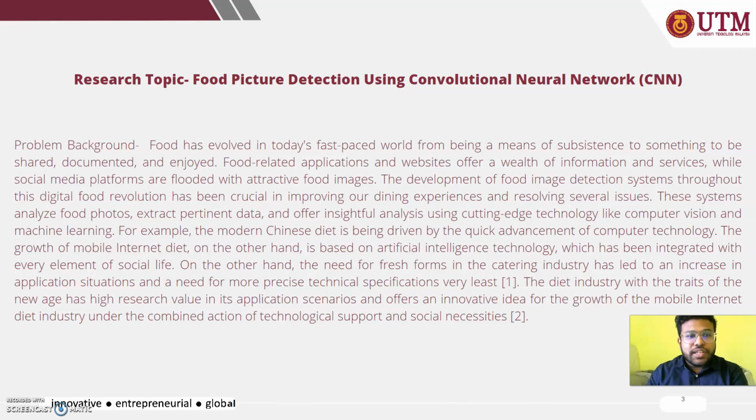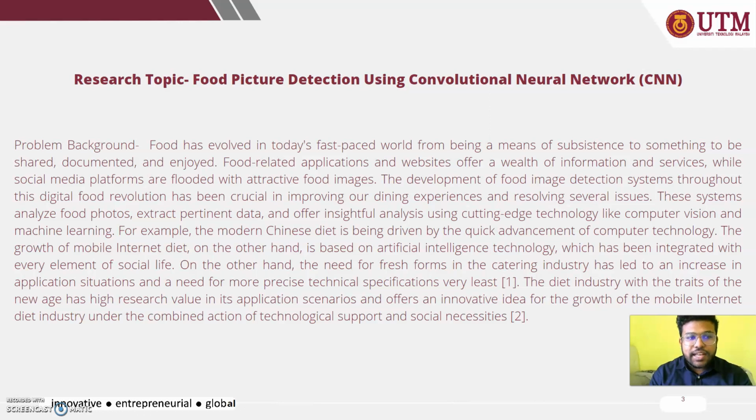So the problem background is food has evolved in today's fast-paced world from being a means of sustenance to something to be shared, documented and enjoyed. We are all eating food and going to different restaurants every day and taking different types of food. Food related applications and websites offer a wealth of information and services, while social media platforms are flooded with attractive food images. The development of food image detection systems throughout this digital food revolution has been crucial in improving our dining experiences and resolving several issues.